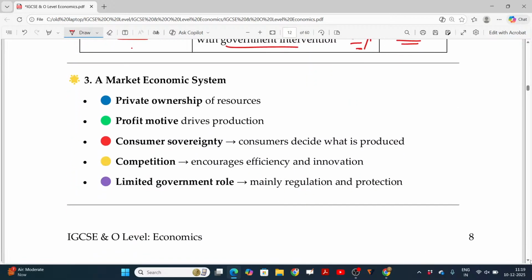Now, in a market economic system, there is private ownership of resources, whatever the asset may be, owned by private people. If you go to a park or a zoo owned by the government, anybody can go and enjoy the facilities, as it is a government common place. Private means the park may be run by private players.